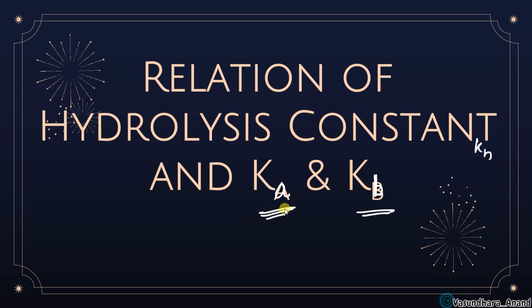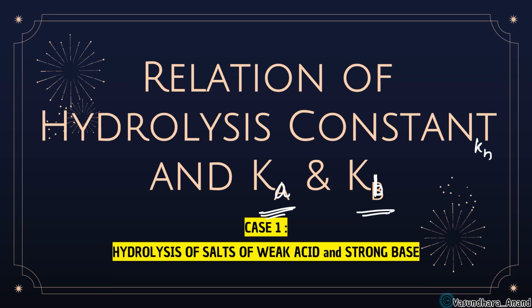It is small Ka and Kb. Okay, so the first case is hydrolysis of salts of weak acid and a strong base. One should be weak, then only the hydrolysis is possible, otherwise it will completely ionize and we cannot get the equilibrium. So to get the equilibrium condition we have to take one as weak.